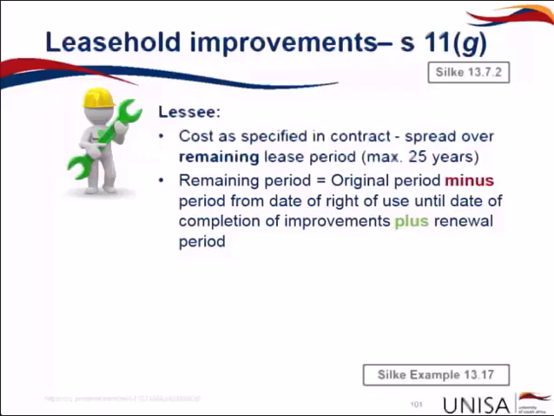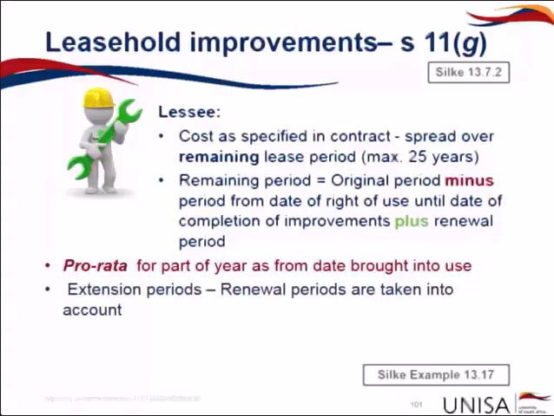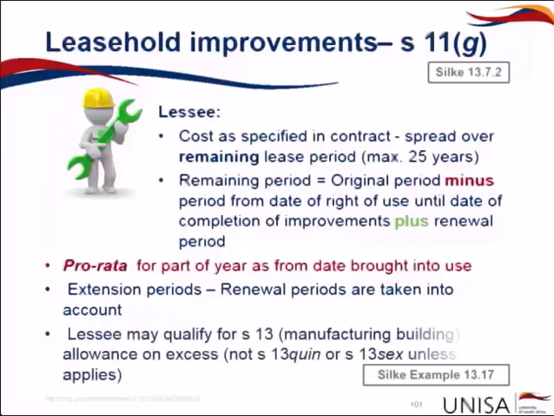Just like lease premiums, we will pro rata for part of the year from the date that it is brought into use. Remember to include any extension periods, and the lessee may qualify for a Section 13 manufacturing buildings allowance on the excess. So where they have spent more than what was specified in the contract, they could potentially qualify for that Section 13 allowance, because for that amount that they exceed the contract, they would then be deemed to be owner of that amount that exceeded the contract. Let's have a look at an example.